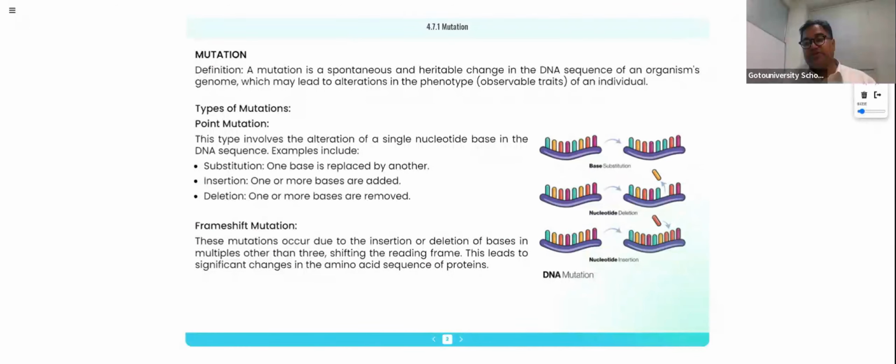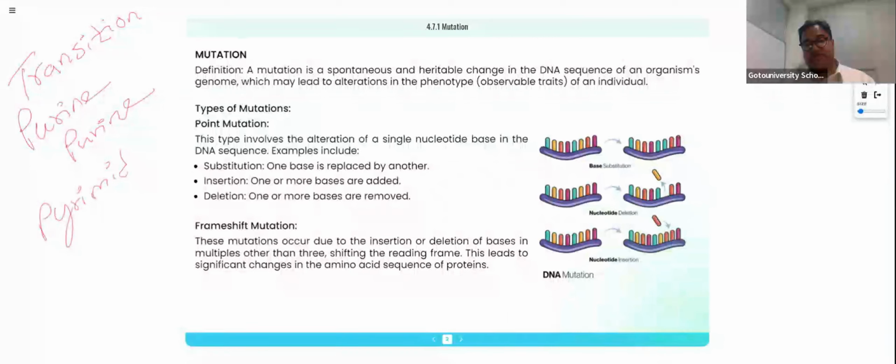In the transition point mutation, if a purine is replaced with a purine, or a pyrimidine is replaced with a pyrimidine, then it is called what? Transition point mutation. If a purine is replaced with another purine, if a pyrimidine is replaced with another pyrimidine, then that is called transition point mutation, right?